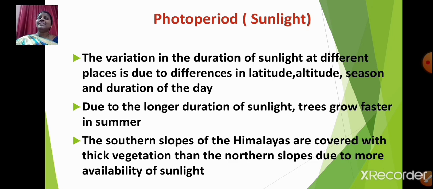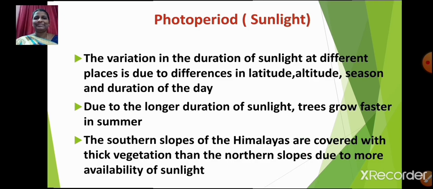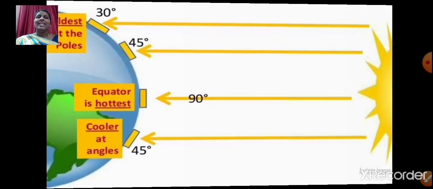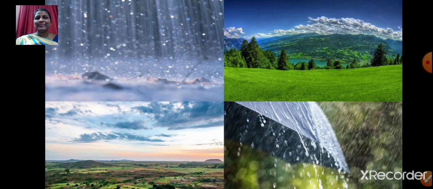The southern slopes of the Himalayas are covered with thick vegetation than the northern slopes. Students, why is it so? Because the southern slopes of the Himalayas get more amount of sunlight compared to the northern slopes of the Himalayas. Once again, the southern slopes of the Himalayas are covered with thick vegetation than the northern slopes due to more availability of sunlight. Now let us talk about precipitation.